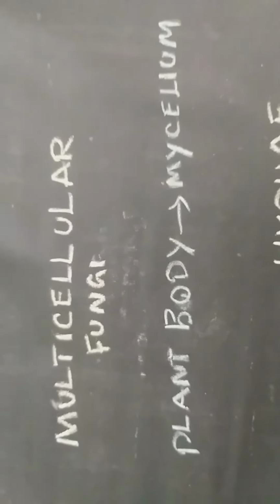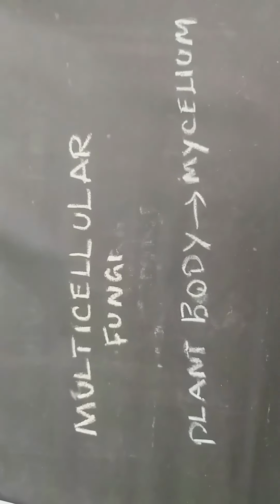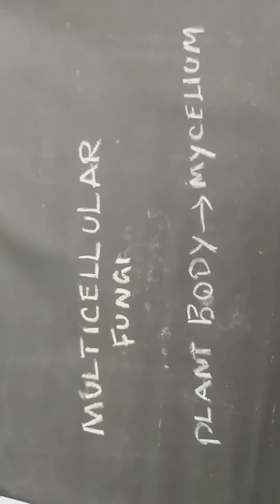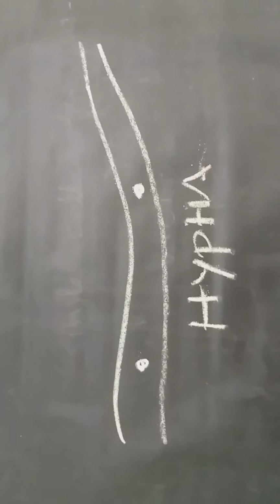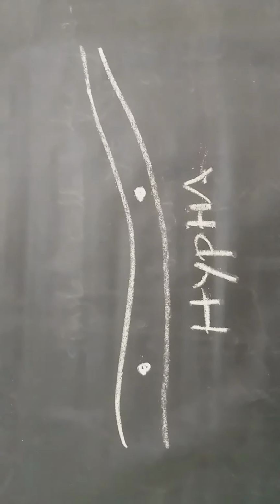Mushrooms are multicellular fungi. In multicellular fungi, the plant body is called mycelium. A mycelium is made up of a number of thread-like structures called hyphae. The hyphae arrange and form a structure called mycelium. Each hypha is a tube-like structure.